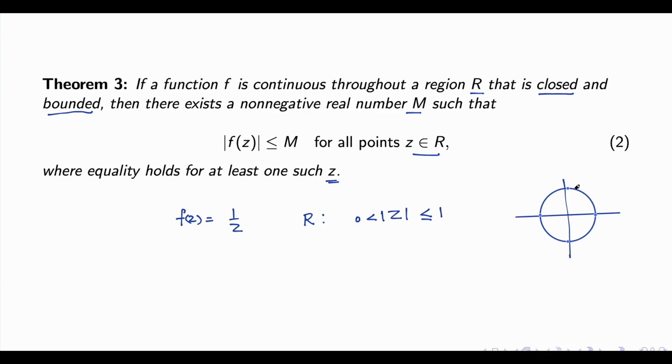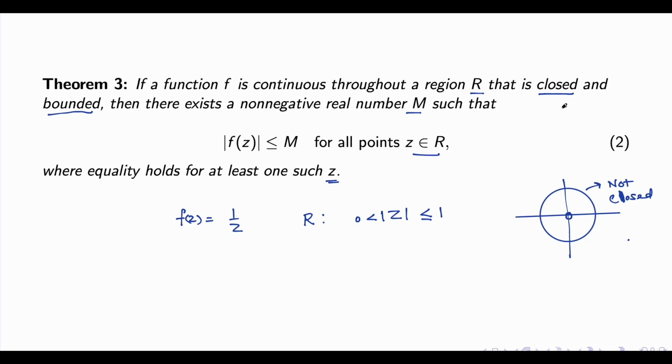You can have a circle, and then you can find this origin is removed. The origin is not there. So this set is not closed because the origin is removed.